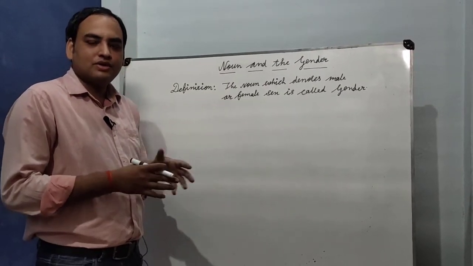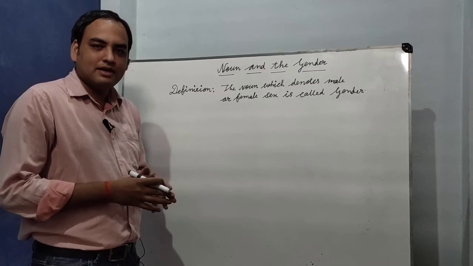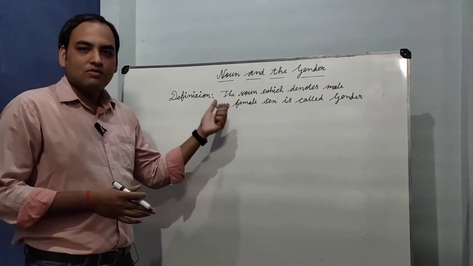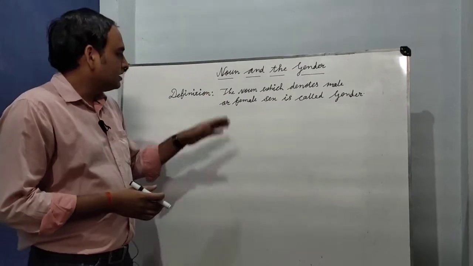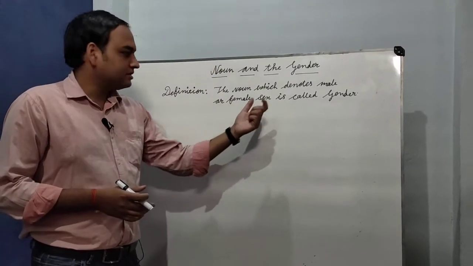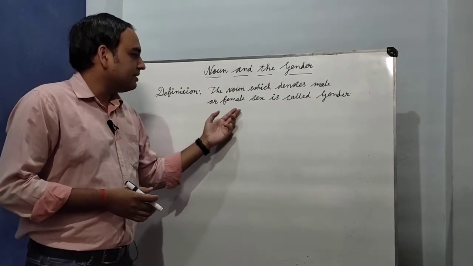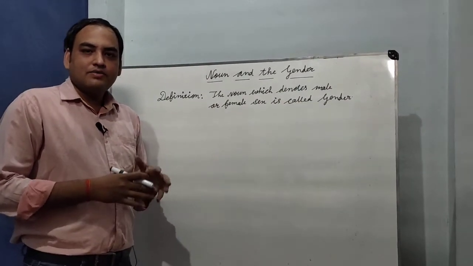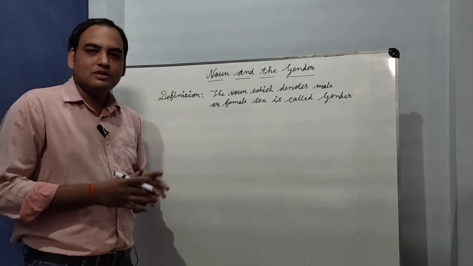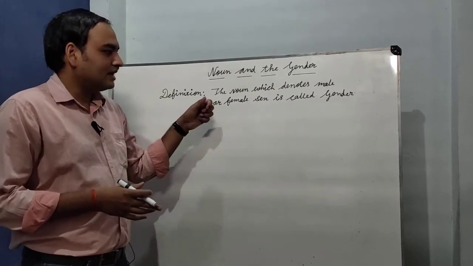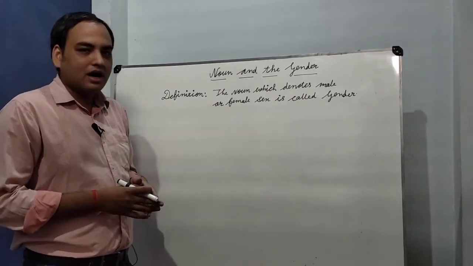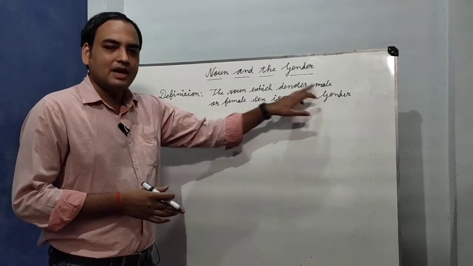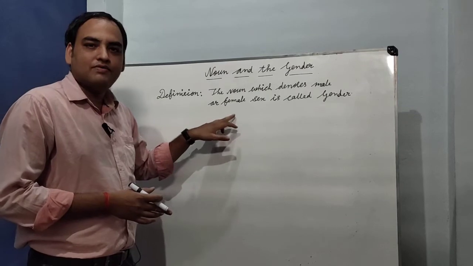Okay, so first we will understand what is the definition of noun and gender case. The noun which denotes male or female sex is called gender. It means that we will study here how the noun performs in the case of gender. There are two cases represented here. First one is male and second one is female.